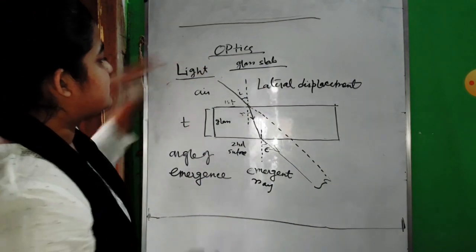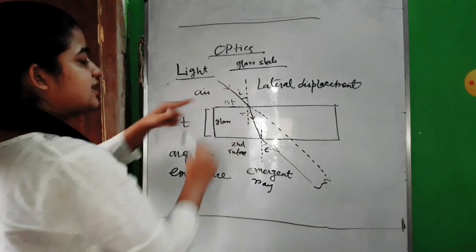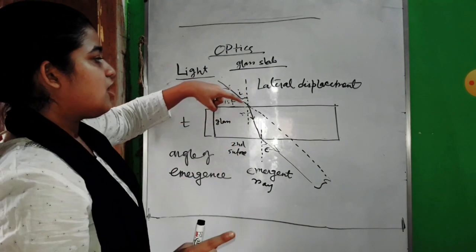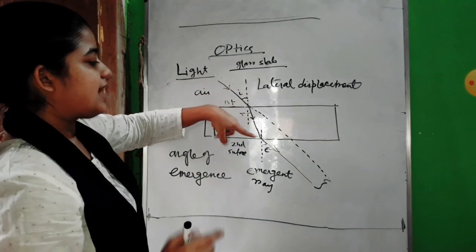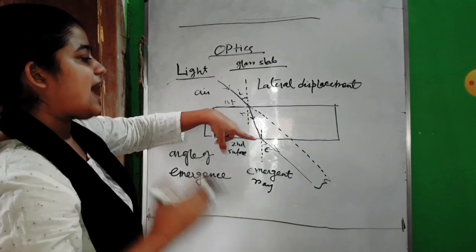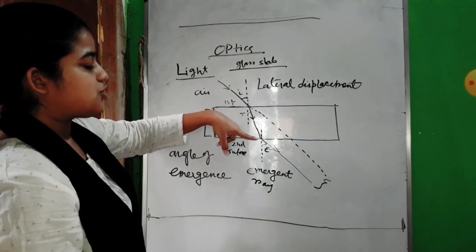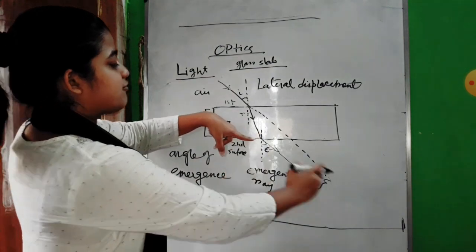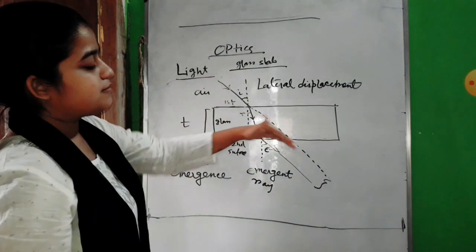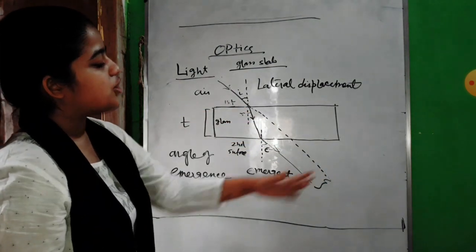See here, the incident ray was going this side, it suffered refraction the first time and went towards the normal. Then at the lower surface it suffered another refraction, number 2, and went away from the normal, but it got shifted from the original path.